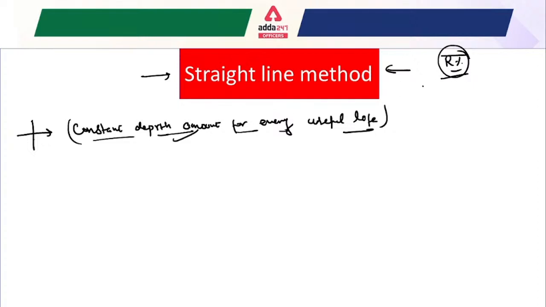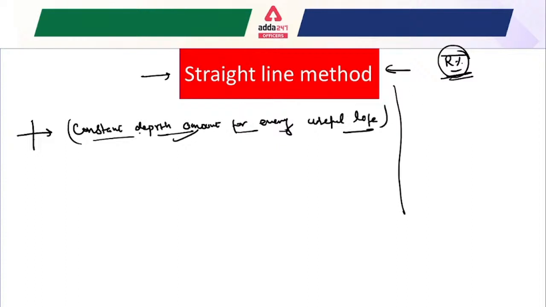Suppose the question asks for which methods the depreciation rate would be the same every year. The answer is that the rate would be the same, but the depreciation amount would be different for every method.